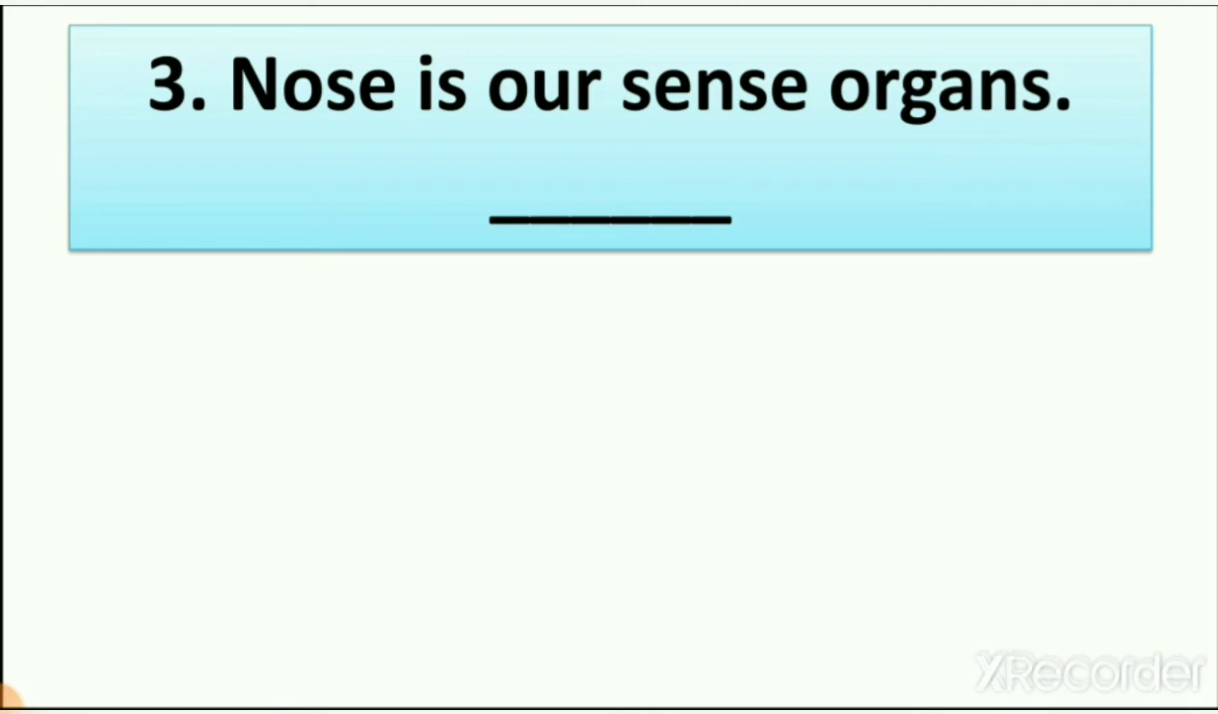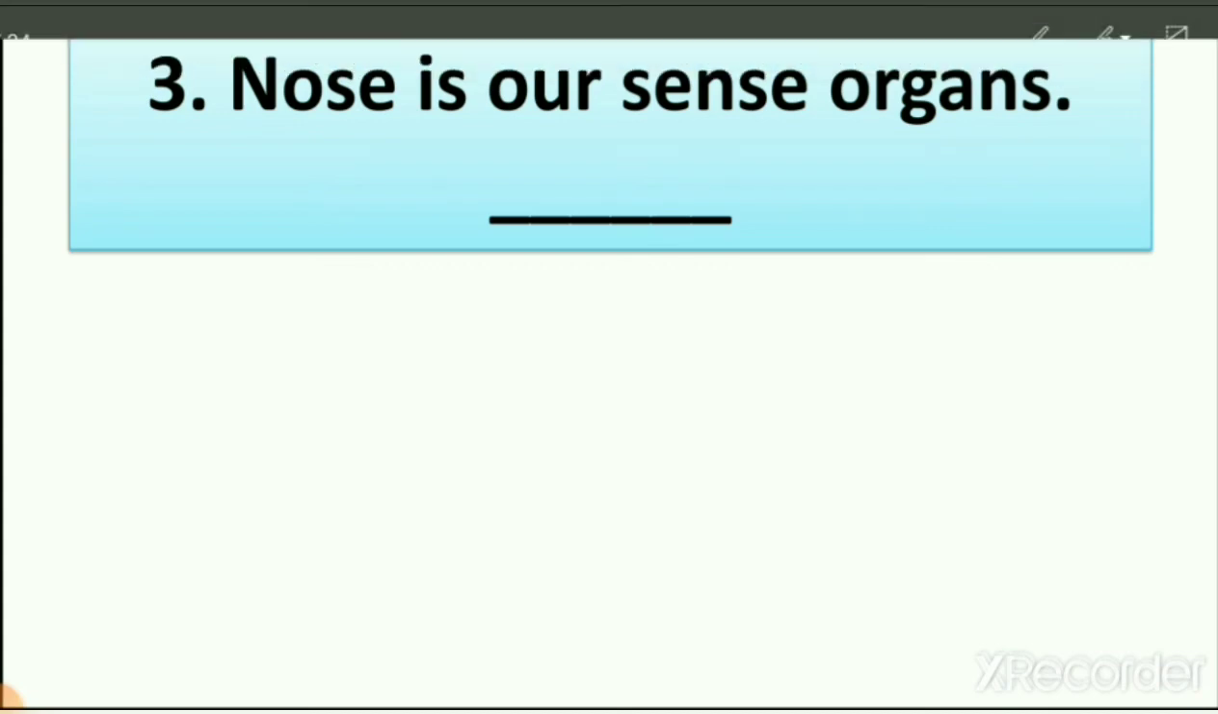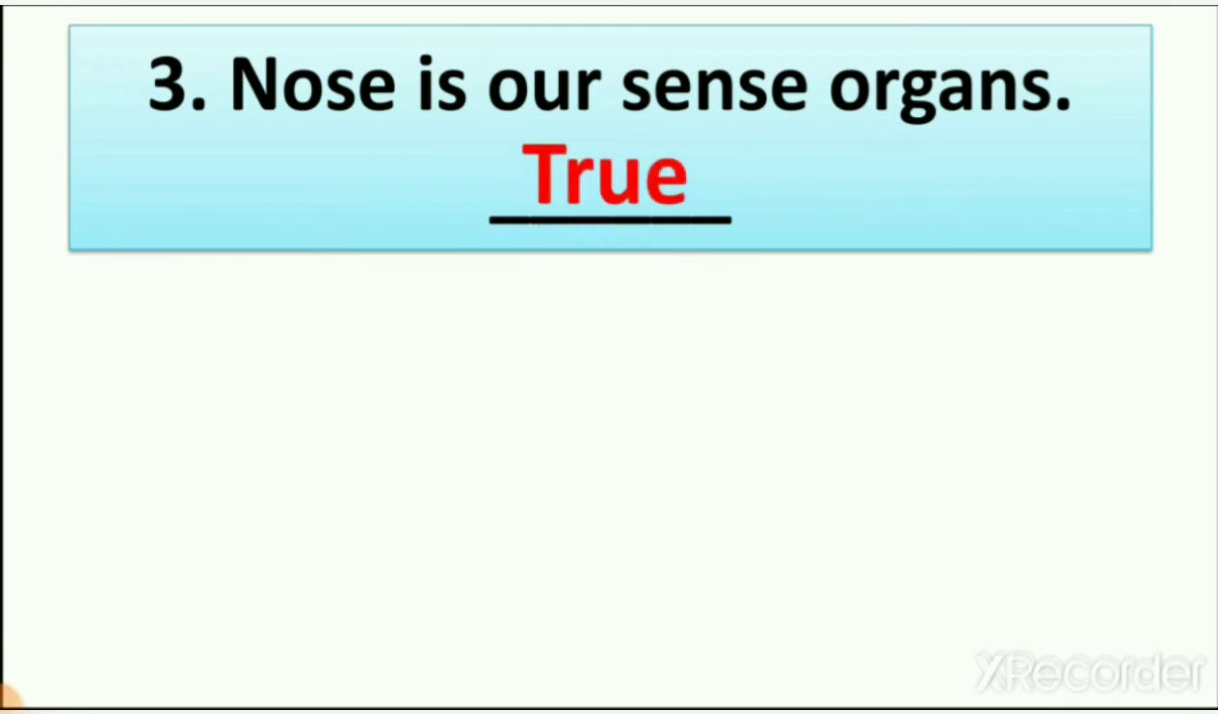So what is the sentence, right or wrong? Right. So what do we write for a right sentence? We write here true. True. Nose is our sense organ. It is a true sentence because we have 5 sense organs, which are the nose, eyes, ears, skin, and tongue. So nose is one of them. So that's why this sentence is right and we write here true.